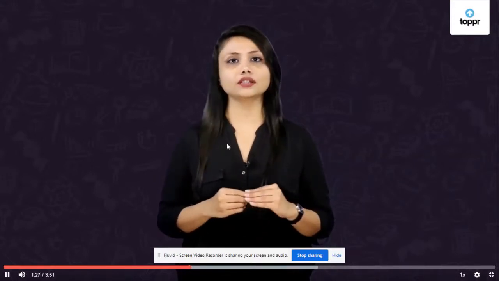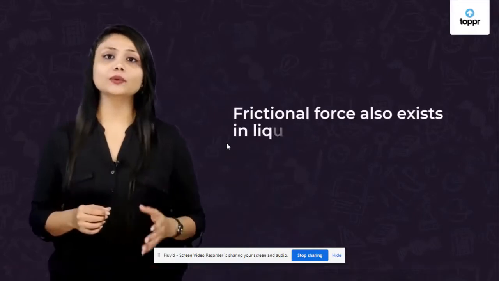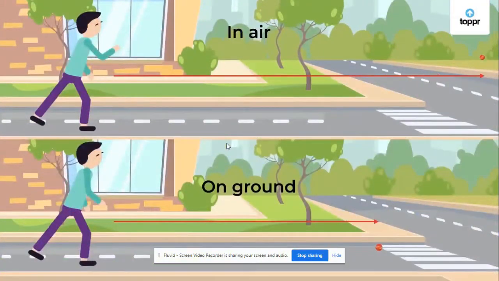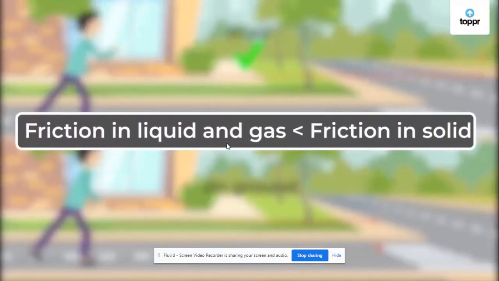Now we have a basic understanding of how friction works on solid surfaces. But it is not necessary for friction to exist only between solid surfaces. Friction can act on liquids and gases as well. If you throw a ball in air and roll another one on the ground, which one goes farther? The one in air, right? That means liquids and gases are smoother than solid surfaces. The friction between them is very less.